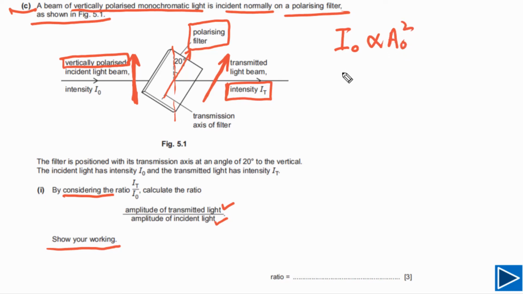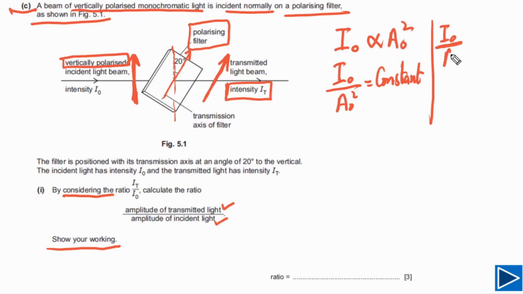From here we can also say that intensity over A naught squared, the ratio between these two, remains constant. So intensity of incident light over amplitude of incident light squared will be equal to intensity of transmitted light over amplitude of transmitted light squared. If we rearrange this one, we can write down IT over I naught.